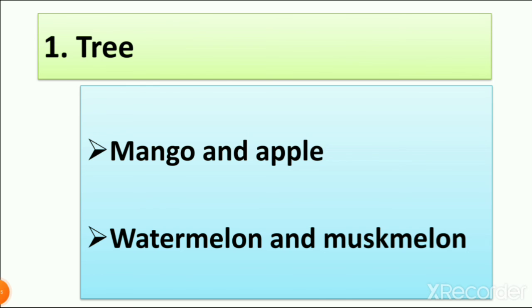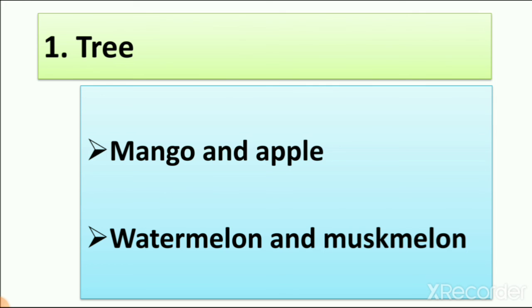Trees. So when we learn about trees, lesson number 3, from this, which is tree? The big and strong plant with big and strong stem. So mango and apple, and second watermelon and muskmelon. So as we know that trees grow straight.